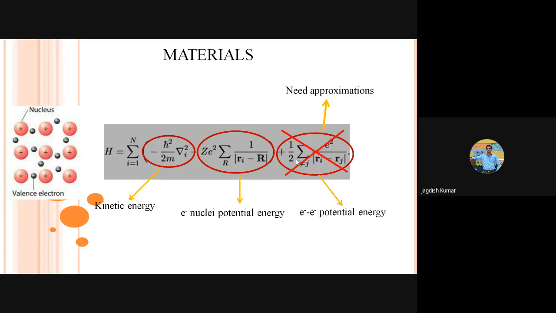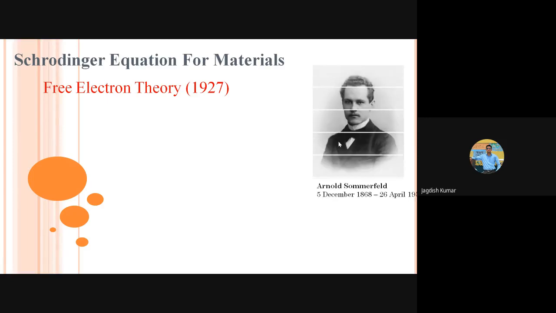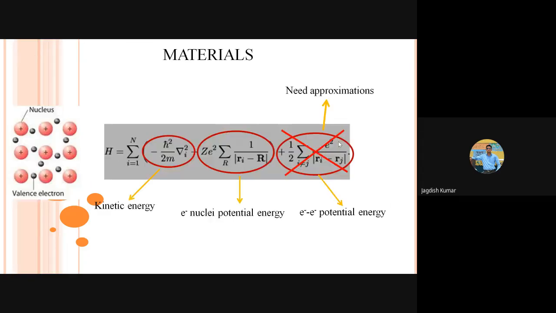But in case you do some course on many-body physics, most of the courses in condensed matter physics which are related to many-body physics focus on this term. How can we solve a many-electron problem? Okay, let me show a very quick theory. One such theory was the free electron theory, which was developed by Sommerfeld. We will be doing this in our next unit, but here is just a quick overview of this.